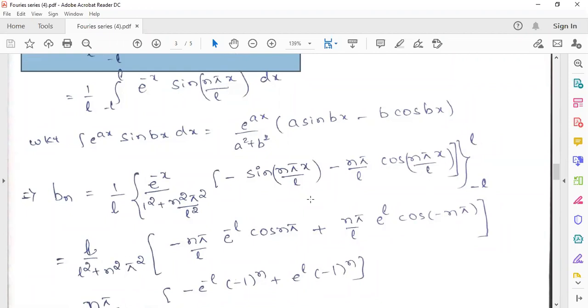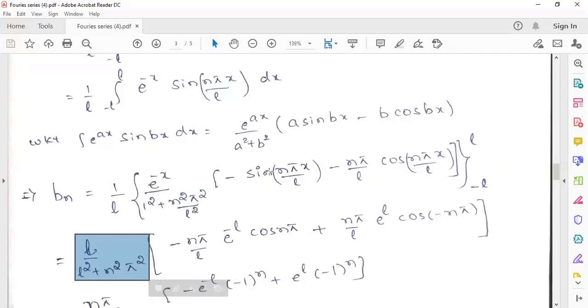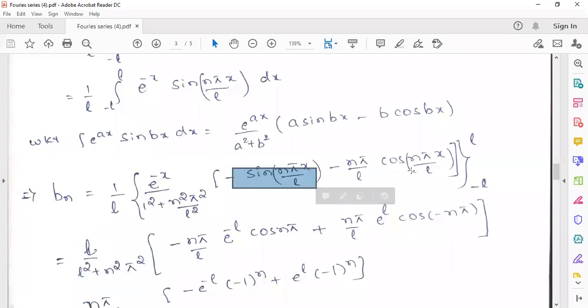So just to apply the upper and lower limit, whatever you followed in the previous one, simplify this one, same thing you have to apply here also. Once you simplify this, you'll get the constant as L by L square plus n square pi square. Now the first term, if you apply upper and lower limit, will become 0 minus sin n pi x by L. Only thing you have to apply is for the second term.